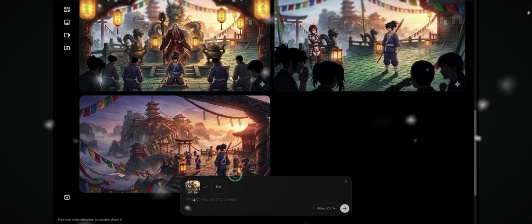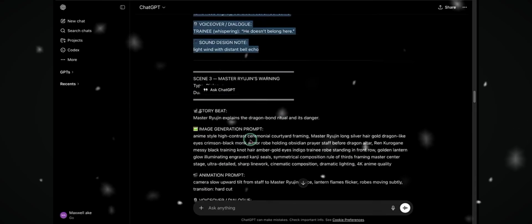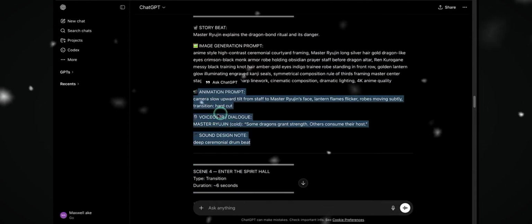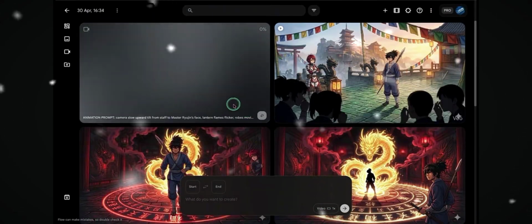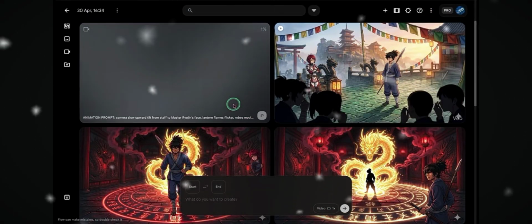Now, for the third image, just drag it into the timeline like before. Then head back to ChatGPT, copy the animation prompt, return to Google Flow, paste it in, and hit generate. After a few seconds, your third scene is fully animated.